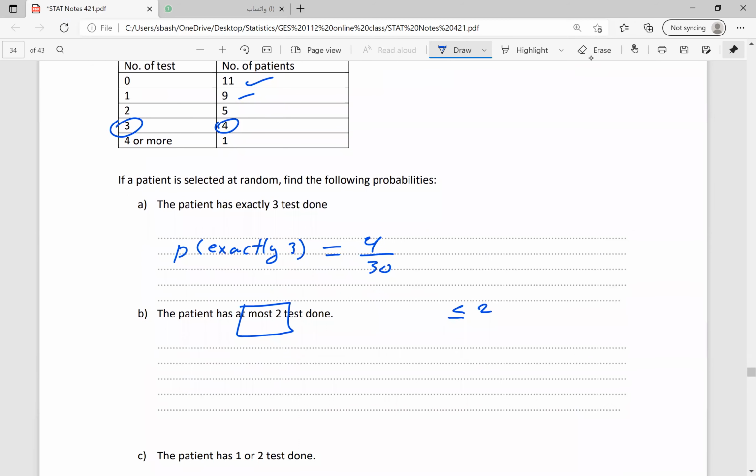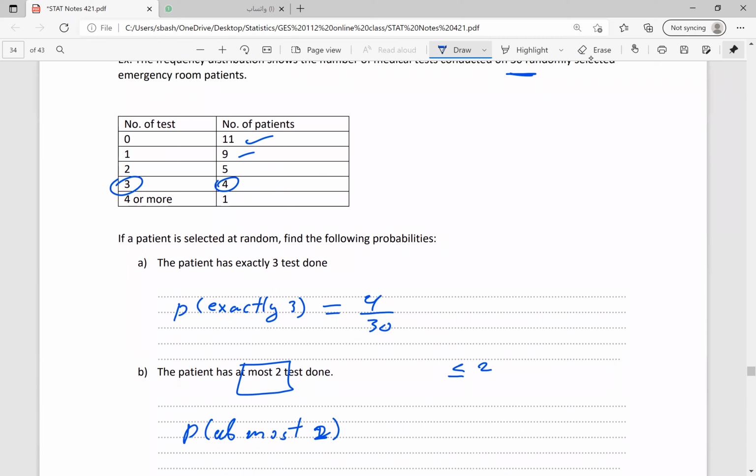So P of at most 2 is this one plus the ones above. So I have to add these numbers, not these. It means the number of patients. How many patients in this criterion got at most 2? It means 2 or less.